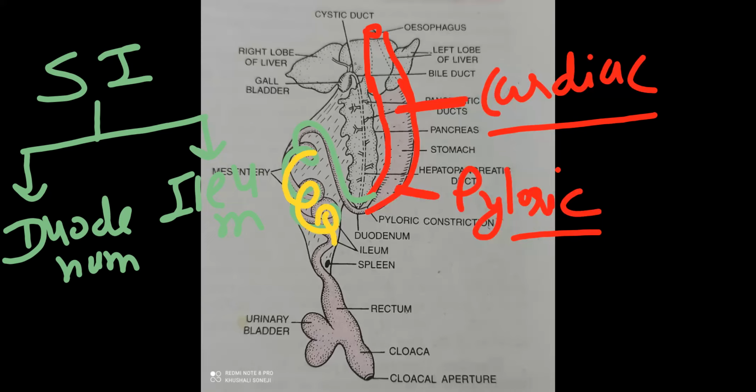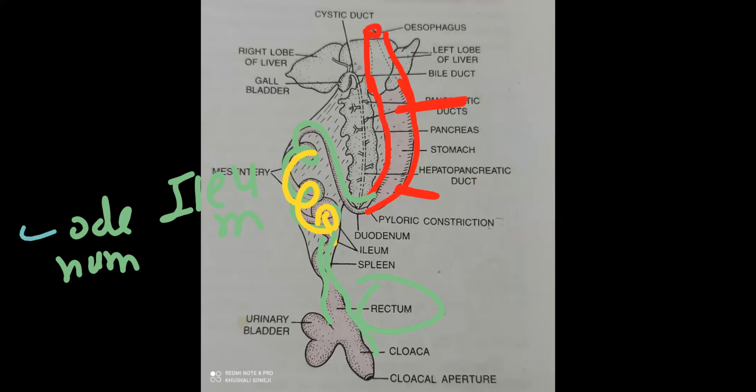And after that, the large intestine starts. Large intestine in the form of rectum. That rectum opens into a chamber we call cloaca, and that opens outside as a cloacal aperture. This is the entire pathway for the alimentary canal of frog.